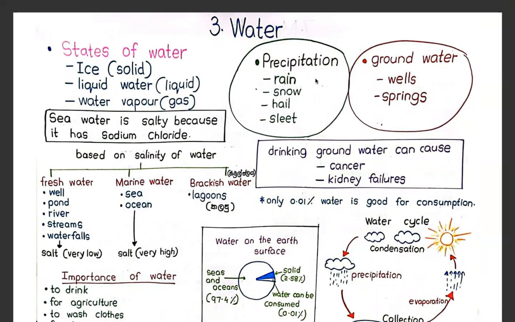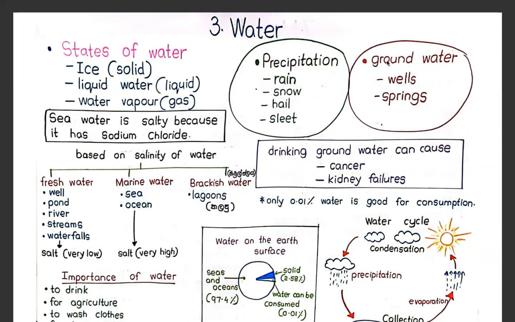What do you mean by hail? Loku ice scatter, right? Loku ice scatter. Then sleet, hima, right? Sleet. Ice වැටෙනවට කියනවා sleet. So we get all four things from the sky due to precipitation.